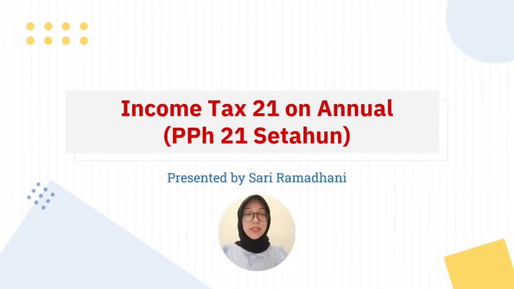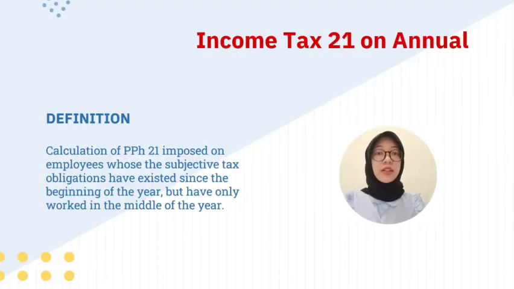Hi everyone, my name is Madani, and I'm going to present about Income Tax 21 on annual. The definition of Income Tax 21 annual, or in bahasa we call it PPh 21 setahun, is the calculation of PPh 21 imposed on employees whose subjective tax obligation has existed since the beginning of the year, but who just work in the middle of the year.